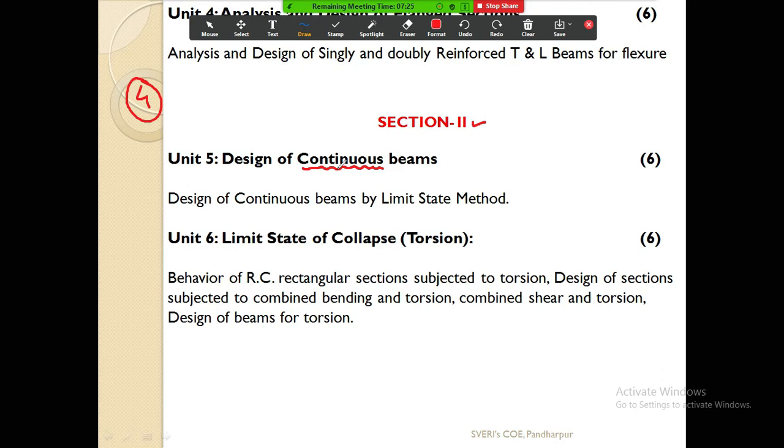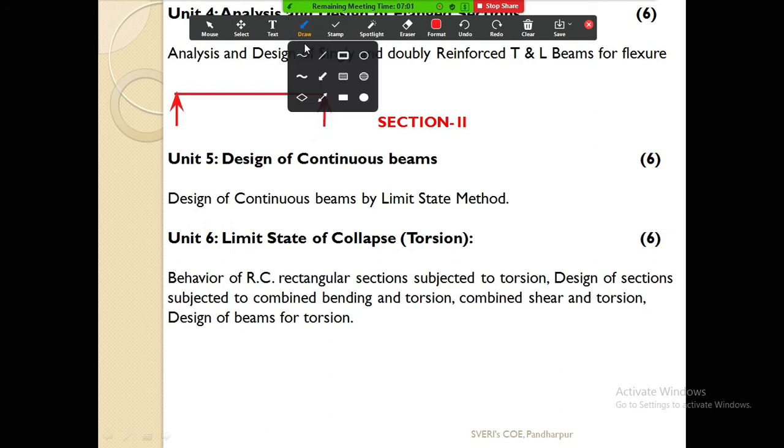Design of continuous beams by limit state method, this we are going to see. So if I draw the normal beam, these are the supports of the beam. At the end, these supports are provided. So this is called a simply supported beam, because this type of support is nothing but a simple support. I think you are aware of these things now. At the end the support is given only, so this is not a continuous beam. A continuous beam is a beam which is having more than two supports normally.